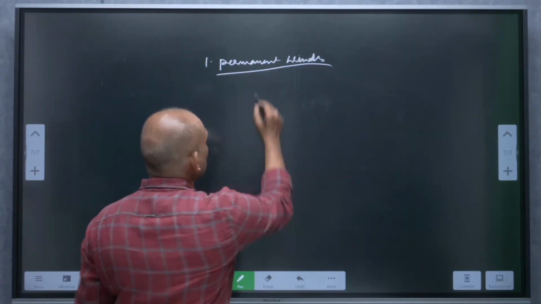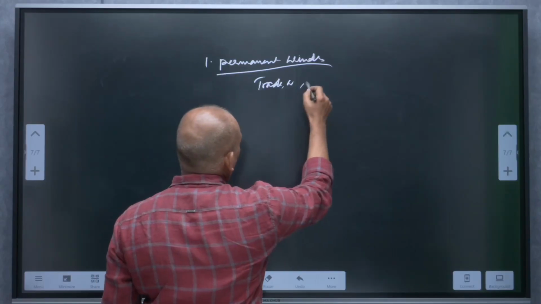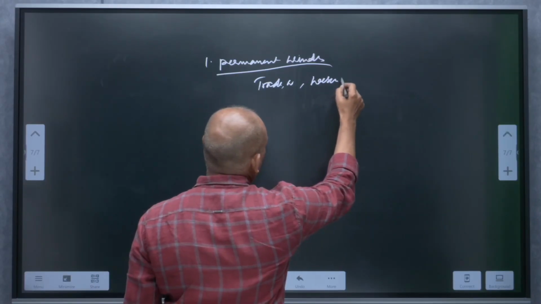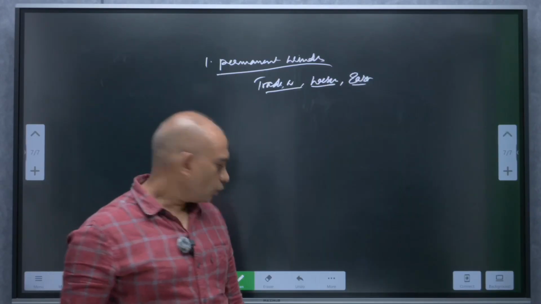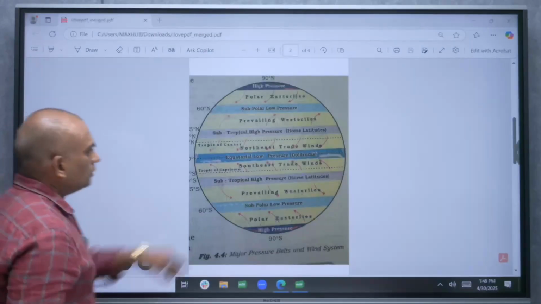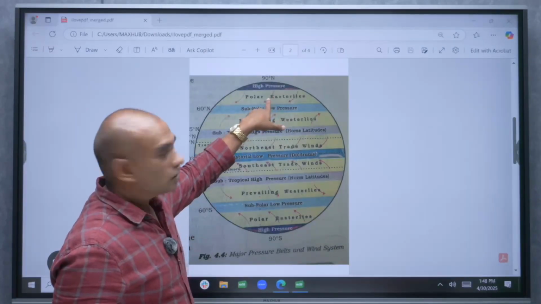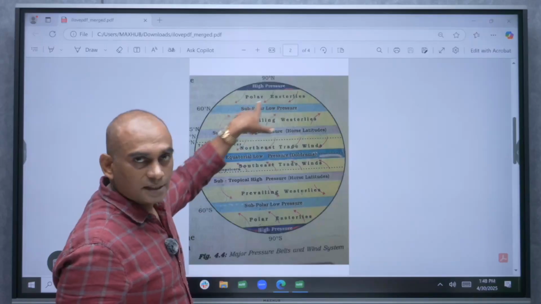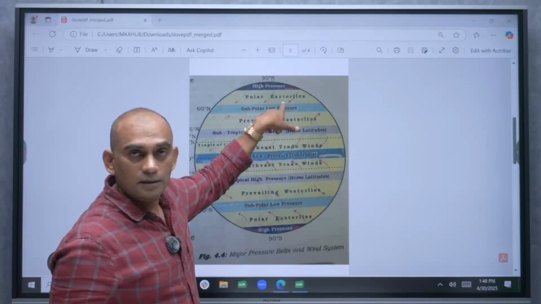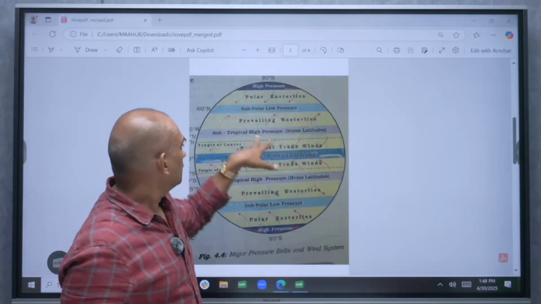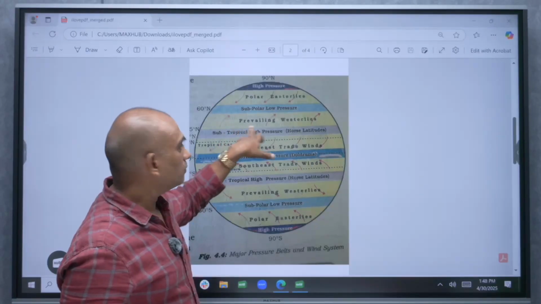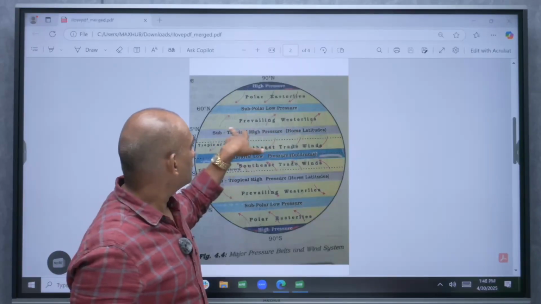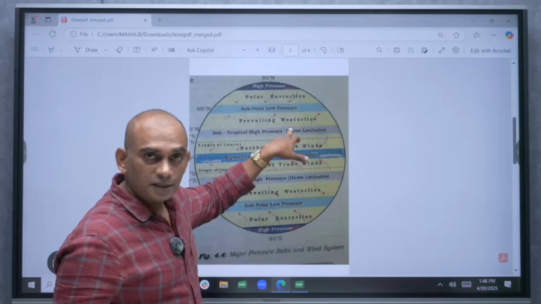For example, trade winds, westerlies, and easterlies. Okay, so look at this one. Easterlies blow from the east. So that's why these winds are called easterlies. Here winds are blowing from the west. So that's why these winds are called westerlies.